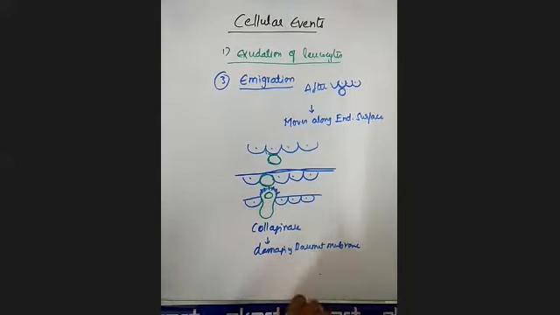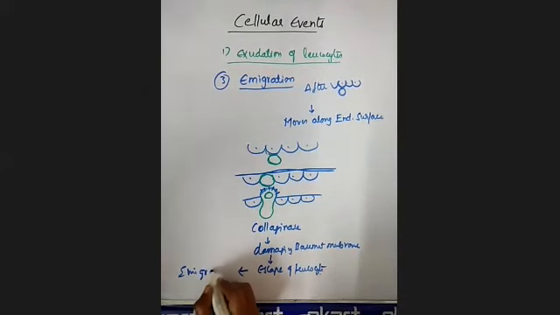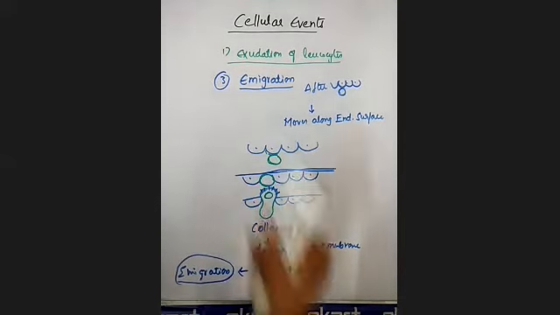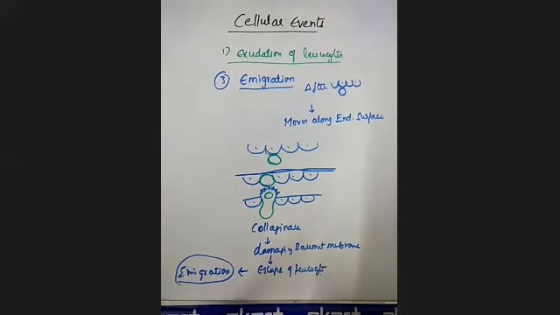Once it is damaged, the leukocytes immediately escape out into the extracellular spaces. After the damage, you observe the escape of leukocytes. This process you call immigration. Clear? What is meant by immigration? This we are learning here, the immigration process.